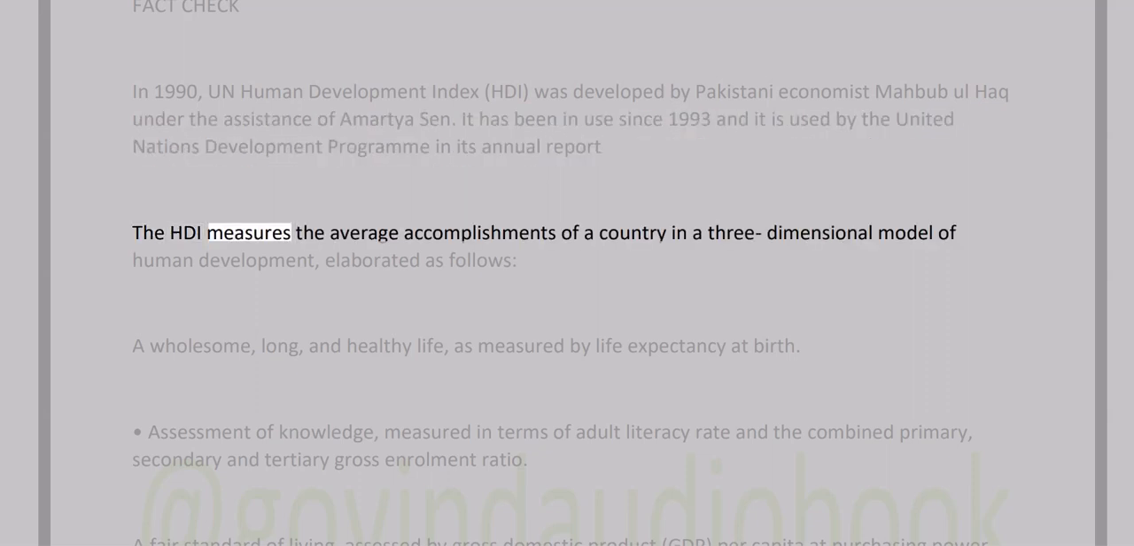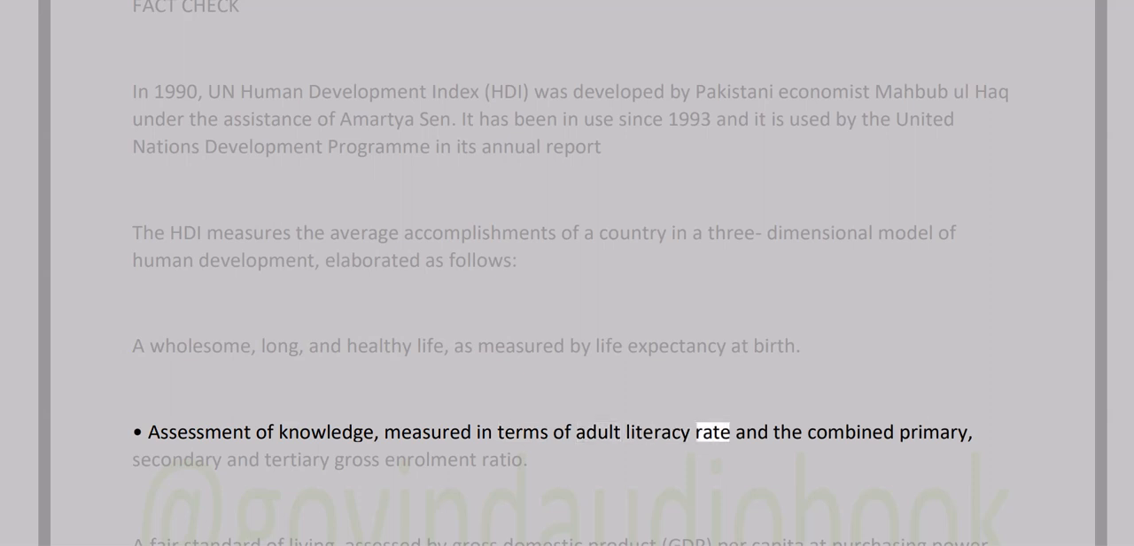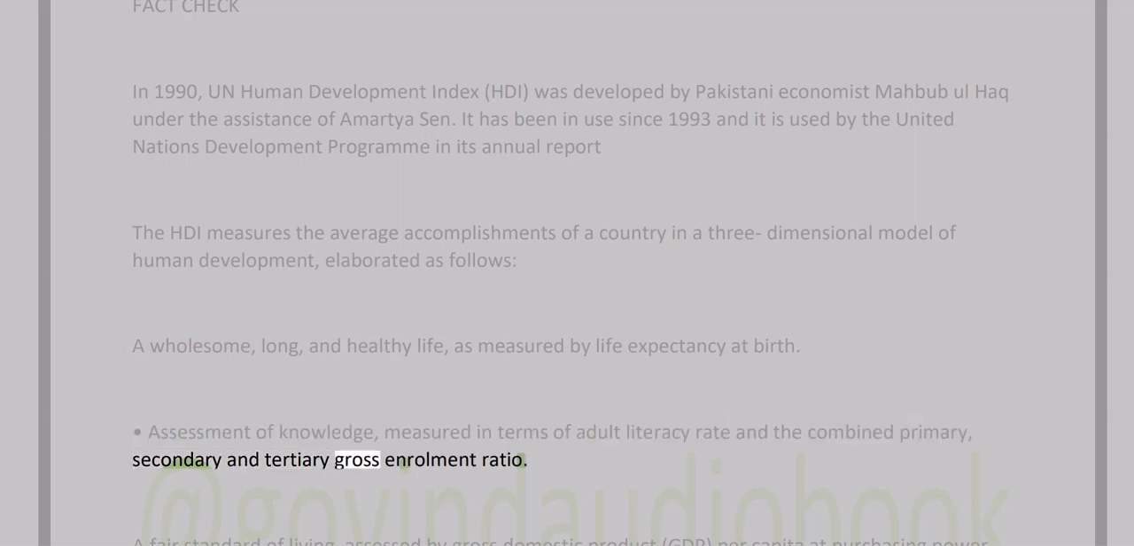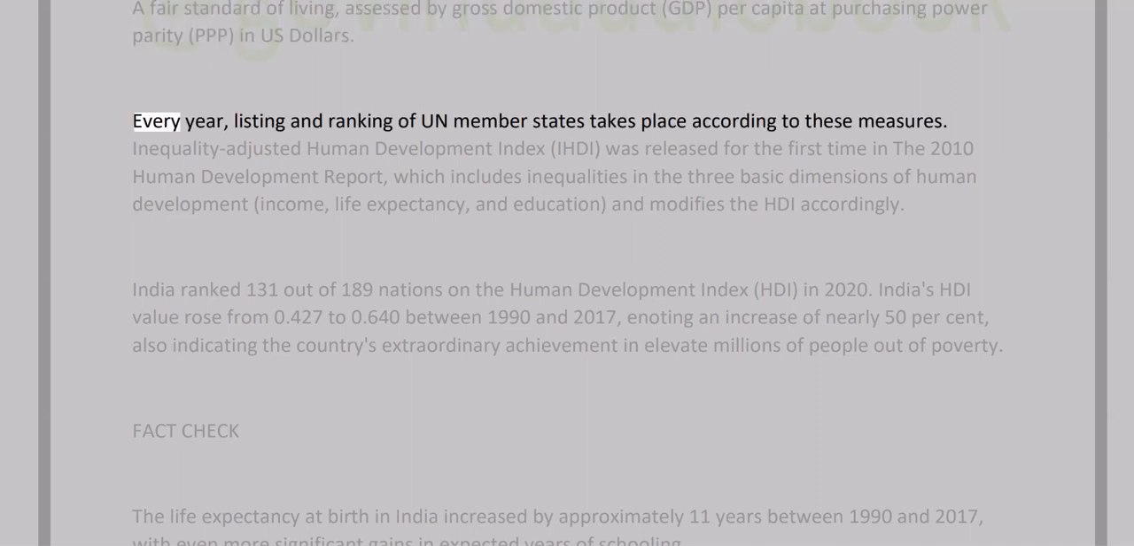In its annual report, the HDI measures the average accomplishments of a country in a three-dimensional model of human development, elaborated as follows: a long and healthy life, as measured by life expectancy at birth. Assessment of knowledge, measured in terms of adult literacy rate, and the combined primary, secondary, and tertiary gross enrollment ratio. A fair standard of living, assessed by gross domestic product, GDP, per capita at purchasing power parity, PPP, in US dollars. Every year, listing and ranking of UN member states takes place according to these measures.